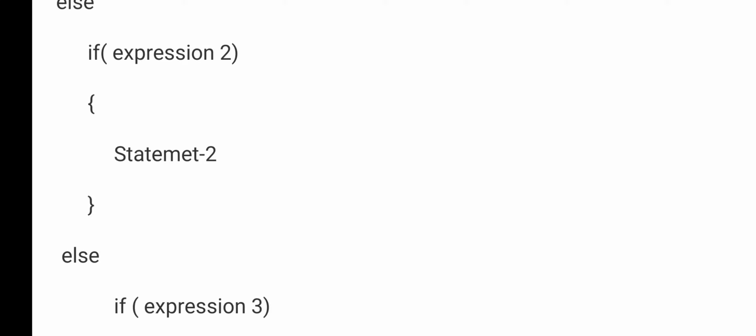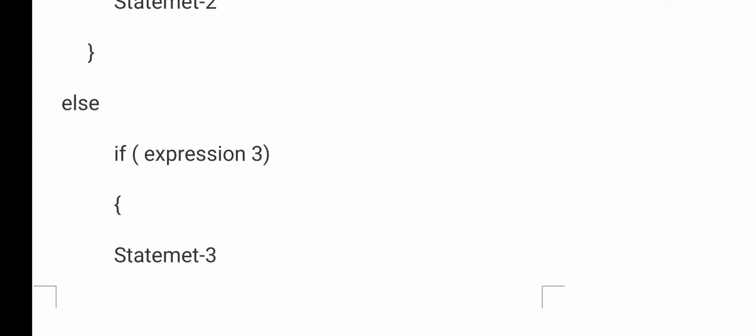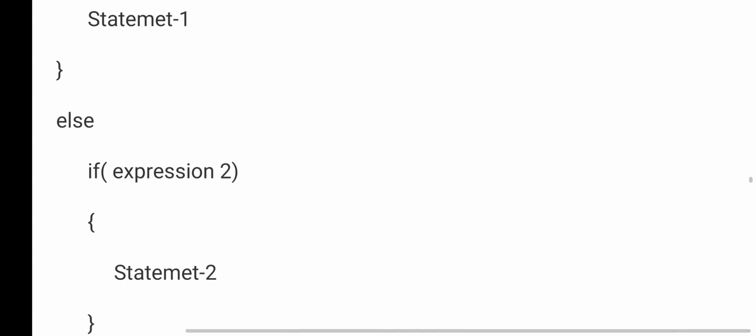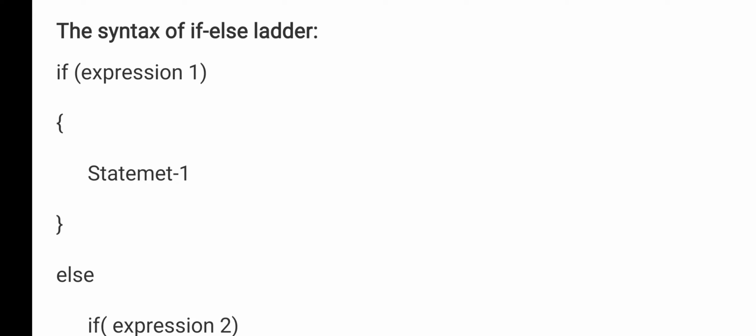In the else part, if the condition is false, again we have given one more condition. If the given condition is true, the true block will be executed. If the given condition is false, we are checking one more condition. Understood? So here, if expression 1 is true, statement 1 will be executed.